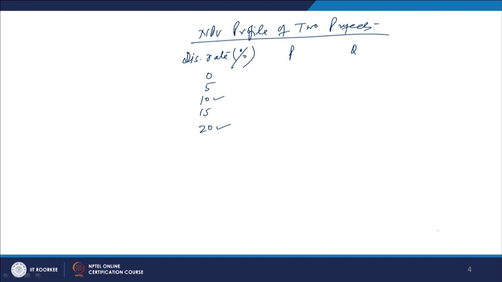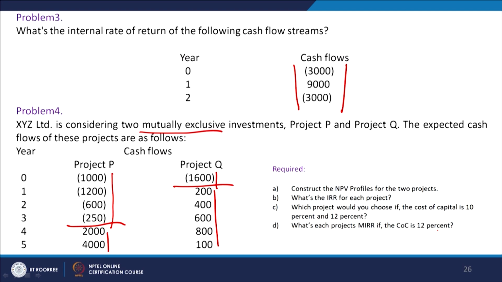In this case we are given different options. We are going to evaluate the projects: in one case, find which project you would choose if the cost of capital is 10%, and in the second case, if the cost of capital is 12%. One dimension we can add here is, if the cost of capital is 20%, which project we would choose. We will answer these questions while calculating certain values, and after calculating them we will find the solution.